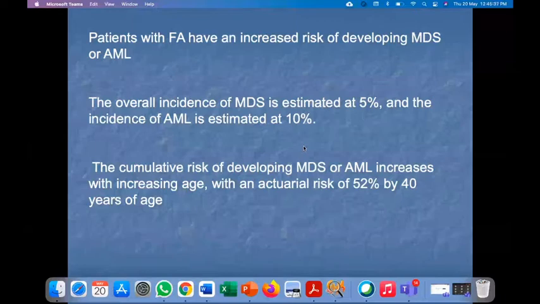Patient with FA, that is true. Let's go back a slide, not forward. I tried.